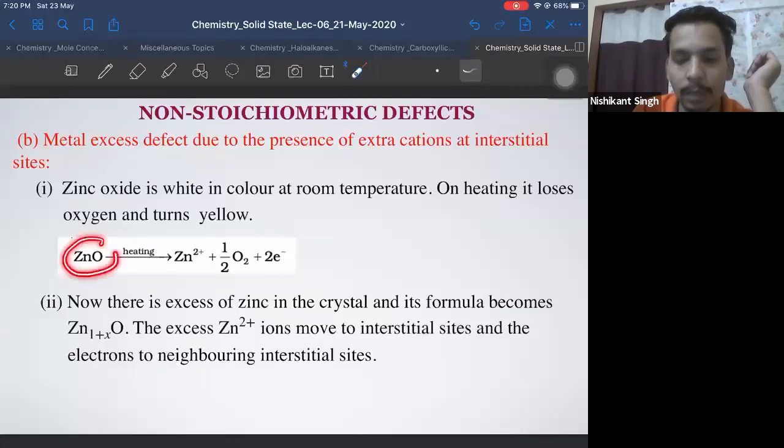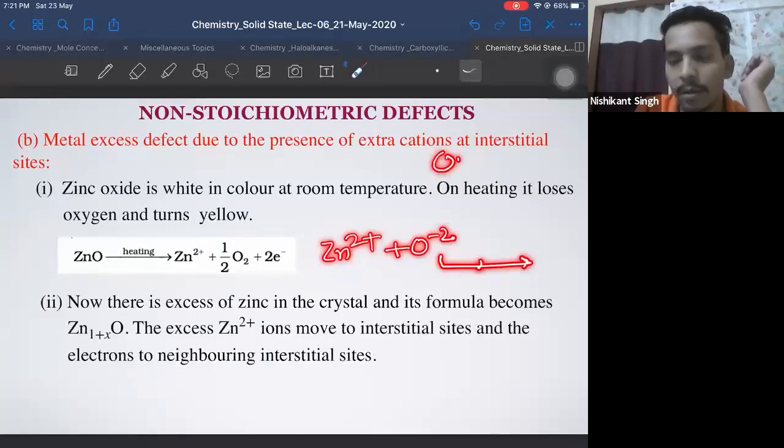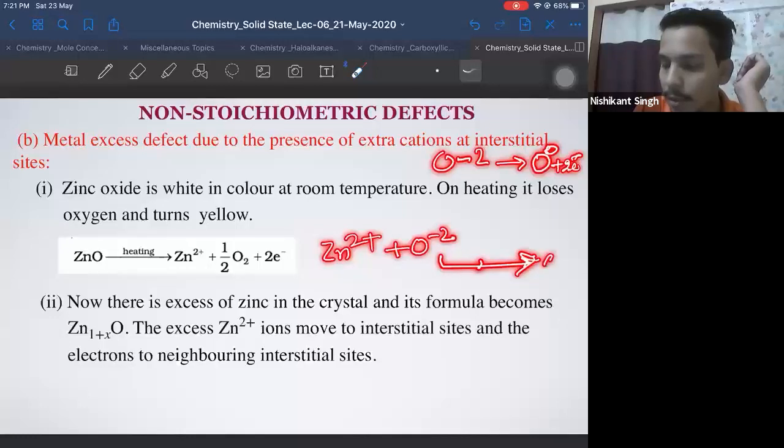When you heat zinc oxide, which contains Zn2+ and O2-, this O2- loses electrons. If O2- loses 2 electrons, by oxidation, you'll get O. How many electrons has it lost? 2 electrons. So on balancing, you'll get O plus 2 electrons.